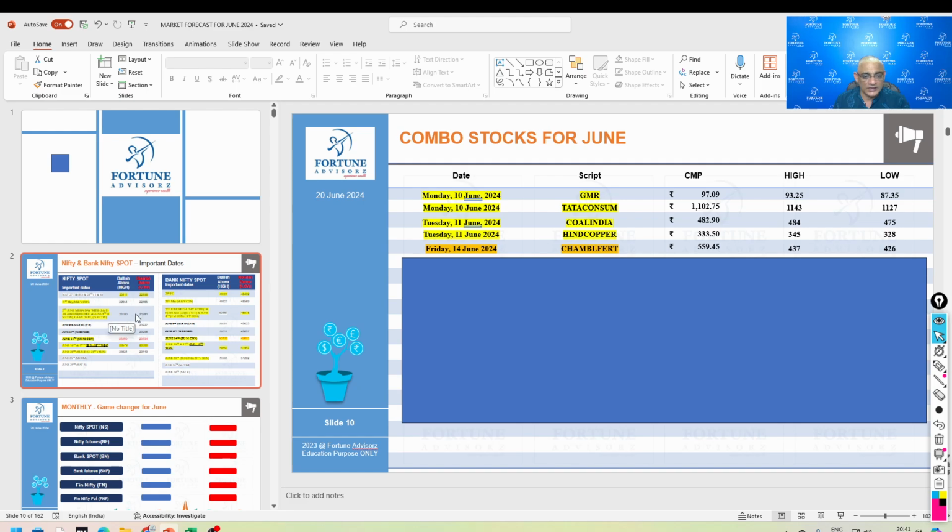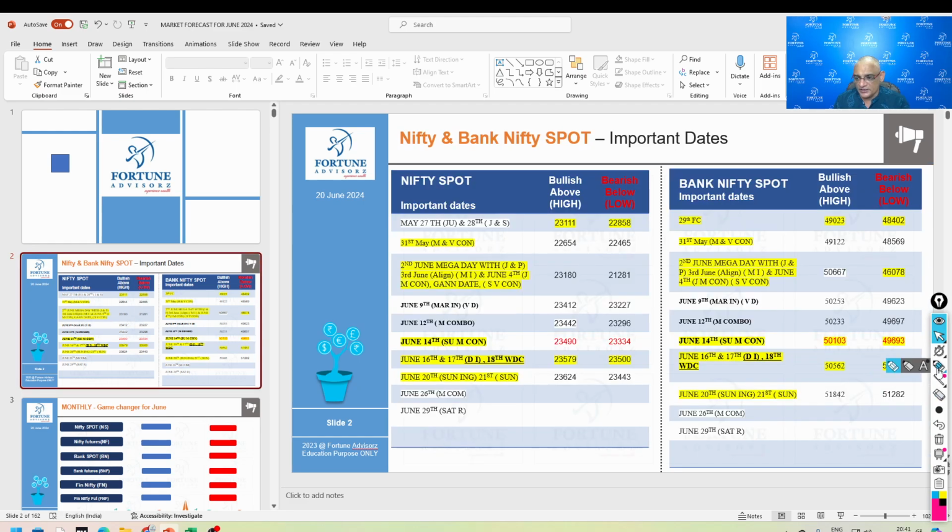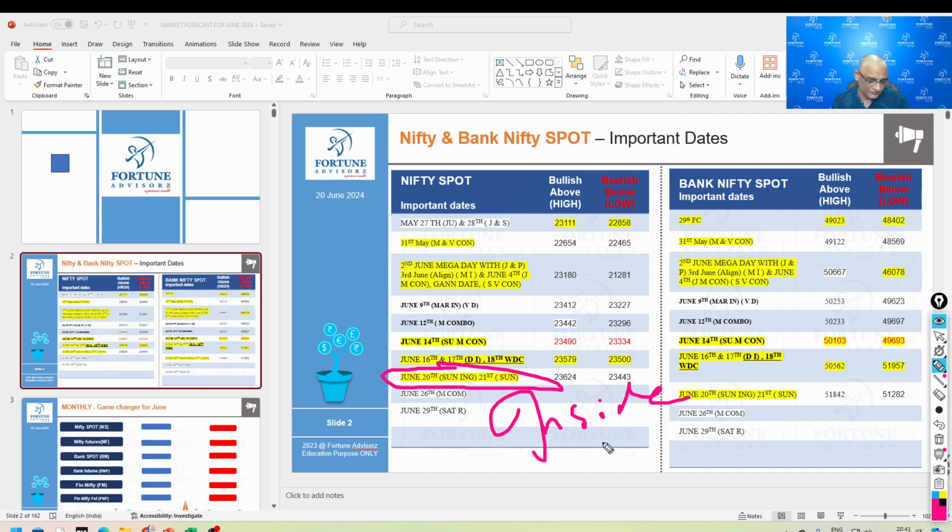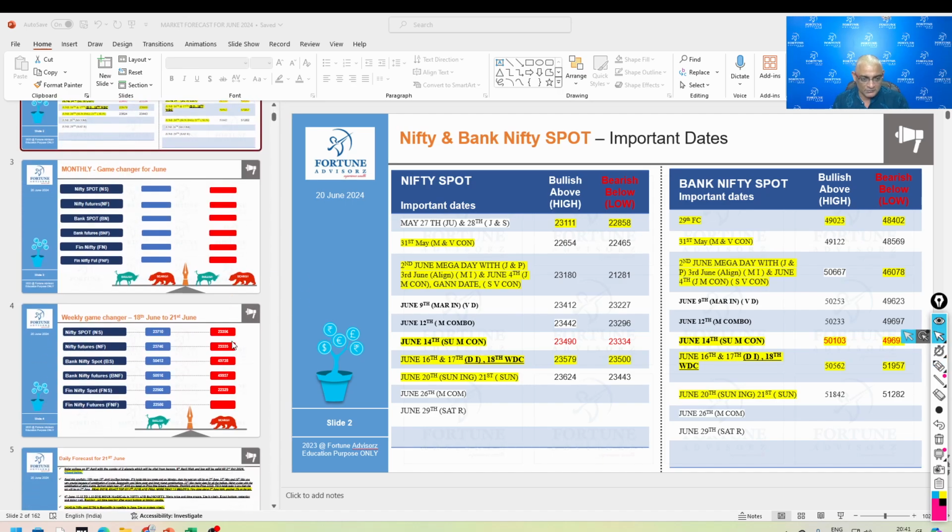Okay, so again, you know that it's a combination date, 20 and 21, and today we got an inside bar pattern. Today we got an inside bar pattern in Nifty and Bank Nifty. Bank Nifty is looking a little okay, but Nifty is literally struggling. So tomorrow again is a solar date, which people call a Gann date. So use it wisely. First 15 minutes high and low will do the magic in Nifty and Bank Nifty.